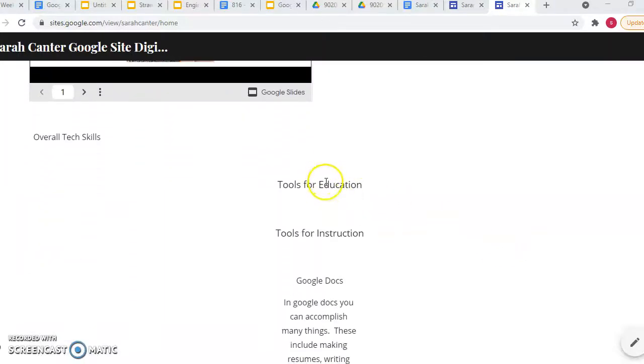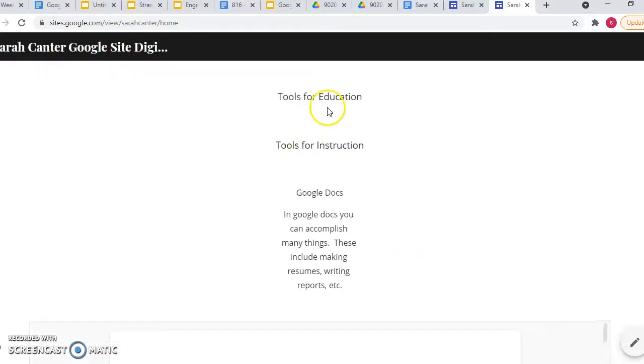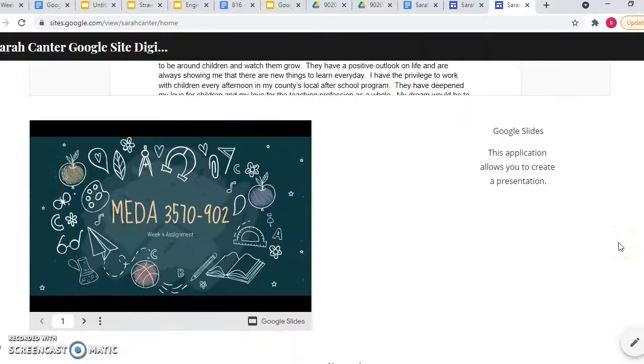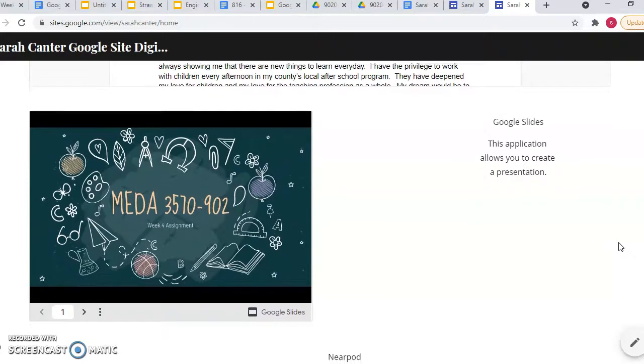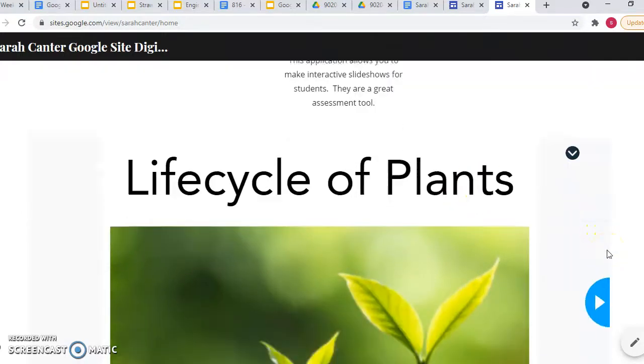My overall tech skills, tools for education, tools for instruction. This is what I plan to use these for, Google Docs. Here is a Google Slides application example. And I talk about Nearpod and how much I love the interactiveness of it.